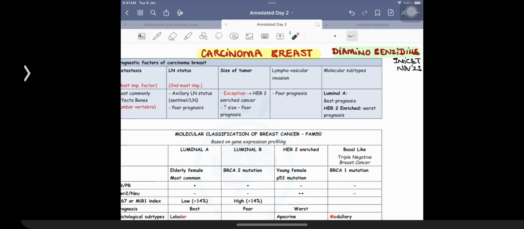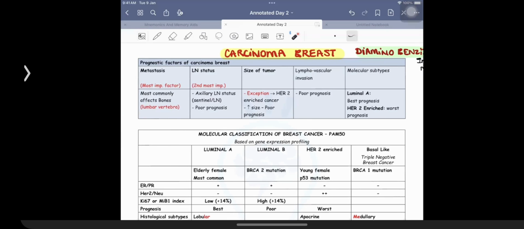Right? Then we are going to be talking about an example of a question that is asked in the exam with regards to CA breast. Of course, the risk factors are what are already known to you. We are going to be talking about the molecular classification of breast cancer. When we're talking about the molecular classification of breast cancer, that is dependent upon the gene expression profiling.